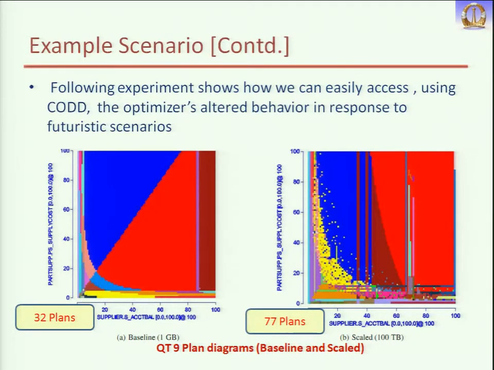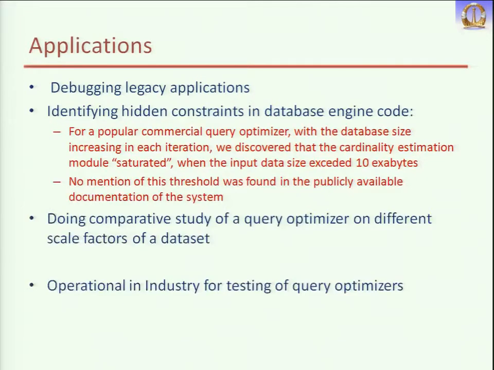Now the optimizer decided about these plans, and if you see this area, at small intervals you are changing the plans, which should not usually happen, because in this yellow area the plan should be the same. This is not going to make much impact. So using these plan diagrams, we can find out what the issues are between different kinds of databases, different sizes of database, so that without having the database you can just analyze things.